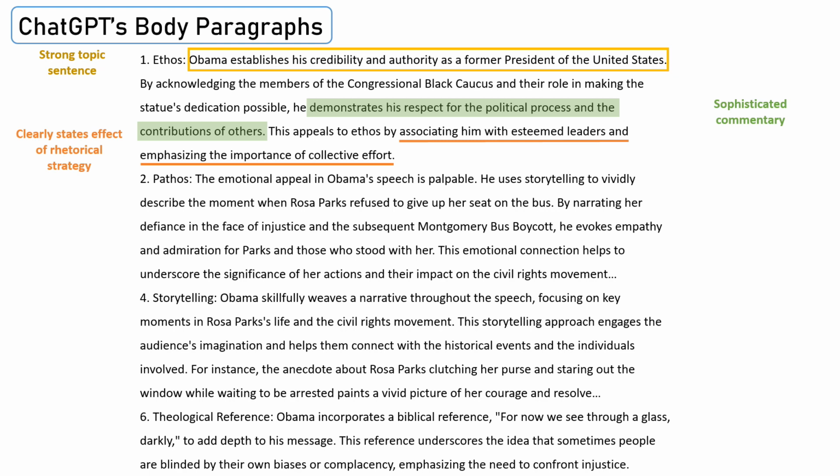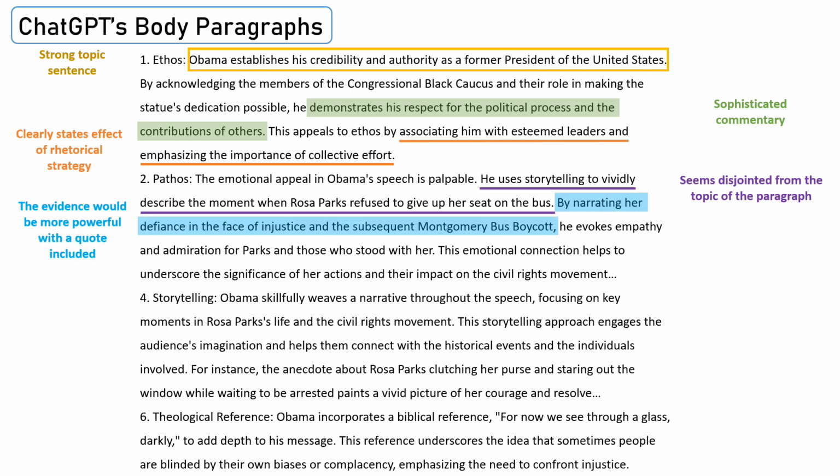Number 2, pathos. "The emotional appeal in Obama's speech is palpable. He uses storytelling to vividly describe the moment when Rosa Parks refused to give up her seat on the bus." This second sentence seems disjointed from the topic of the paragraph because it started off with pathos but is now mentioning storytelling. "By narrating her defiance in the face of injustice and the subsequent Montgomery bus boycott, he evokes empathy and admiration for Parks and those who stood with her." This evidence would be more powerful if ChatGPT had included an actual quote from the speech. Right now, it feels a bit too general.